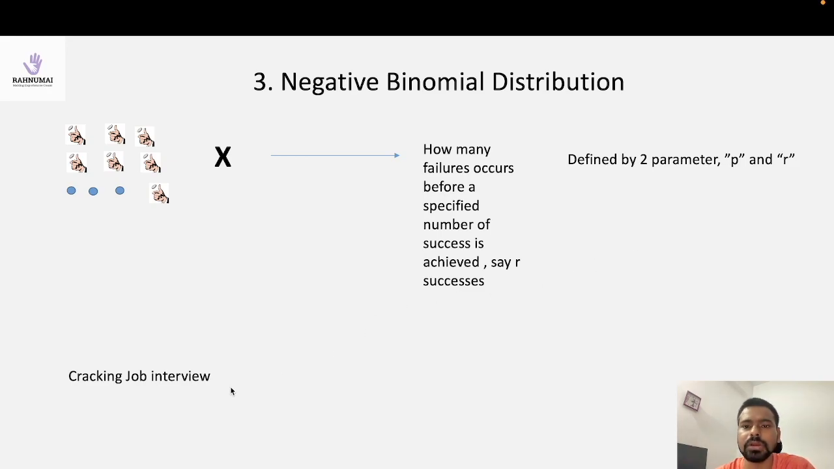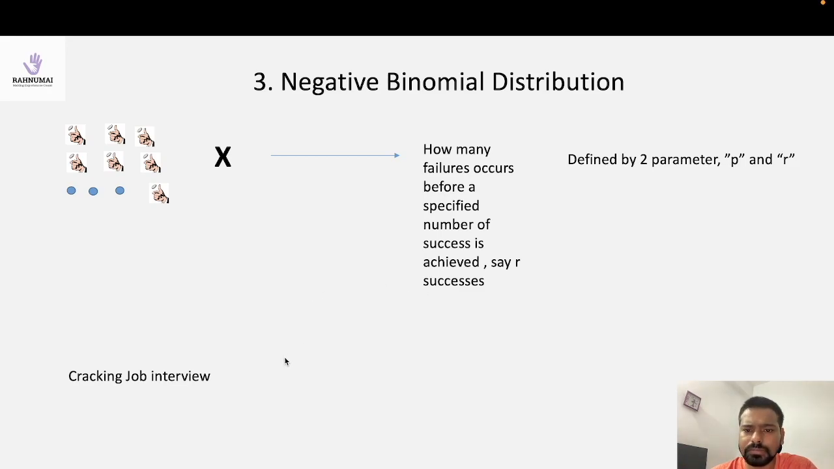Cracking a job interview. Suppose you're preparing for an exam, and somehow you are able to evaluate yourself and assign a probability that you will crack a job interview. If you know your probability of cracking the interview, then possibly you also know how many interviews you have to give before you get the success. So this is the decision making.